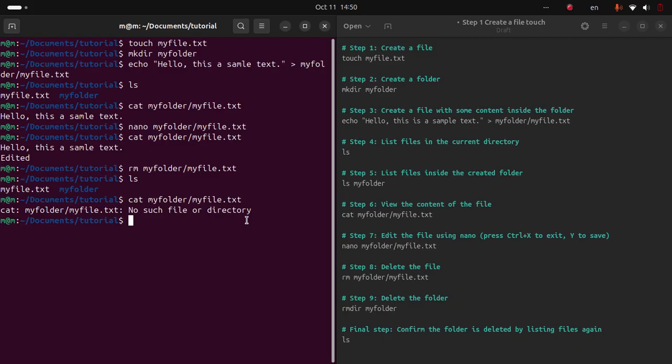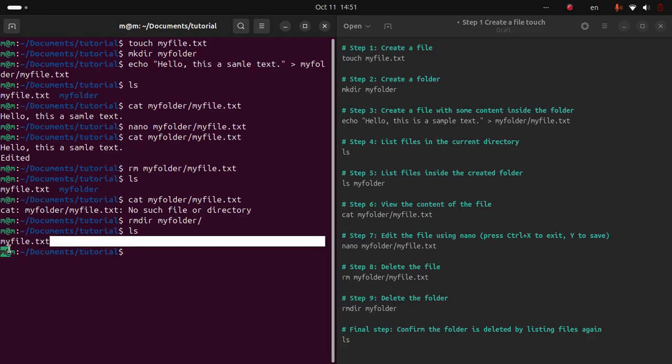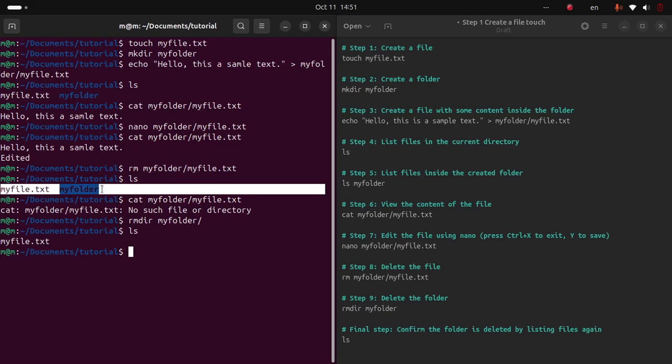Then if I want to delete myfolder, I can use the command rmdir, that means remove directory, myfolder. Then the myfolder directory is deleted. If I use the command ls, then I can see that there is only myfile.txt, but previously there was also myfolder.